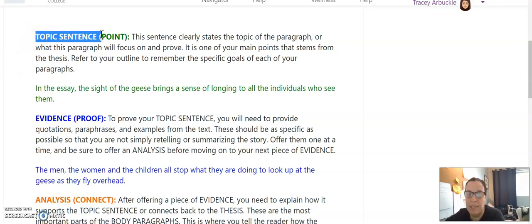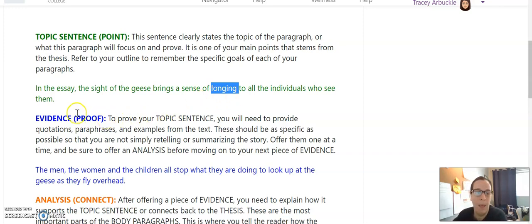So this sentence clearly states the topic of the paragraph or what this paragraph is going to focus on and prove. It's one of your main points that stems from the thesis, so it's got to be connected to your thesis. So this person has, in the essay, the sight of the geese brings a sense of longing to all the individuals who see them. Here's that word longing, that's from the thesis, that's also from the topic question, so we know that this person is staying on focus. The next thing you want to do is provide some evidence.